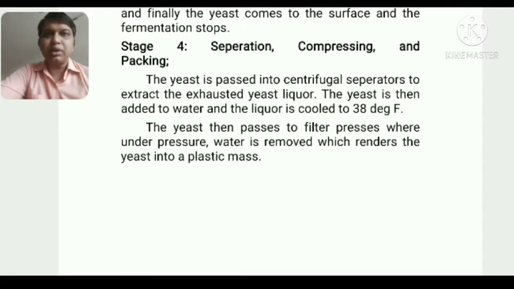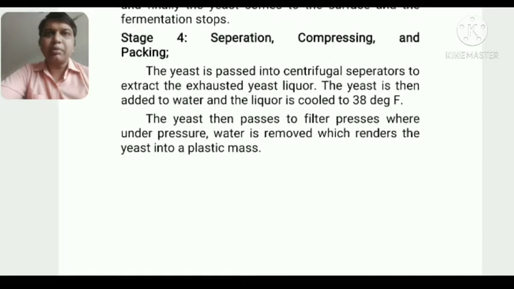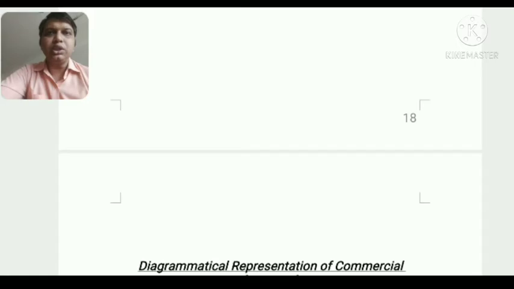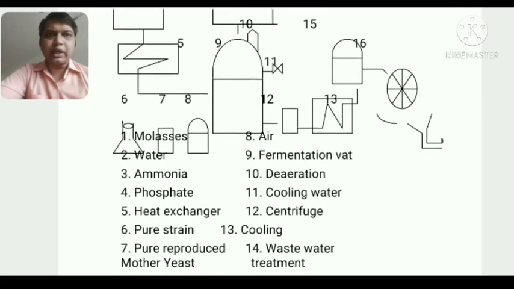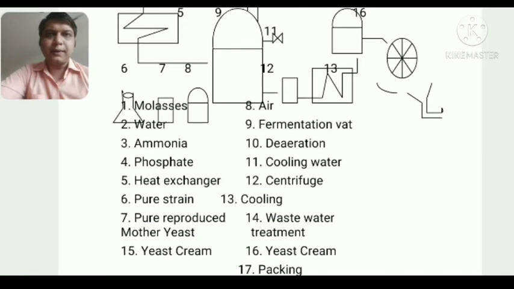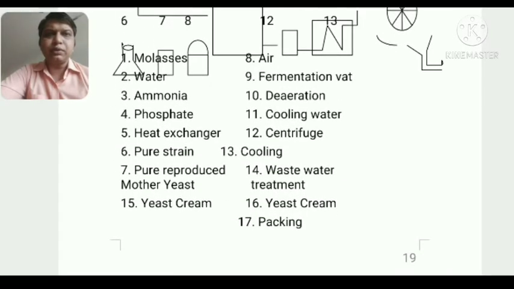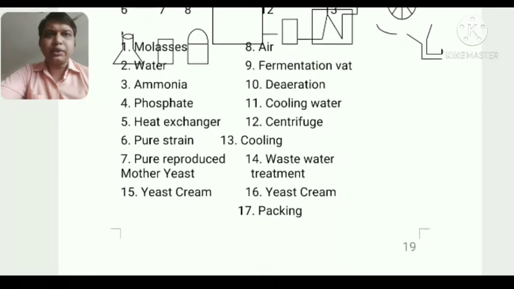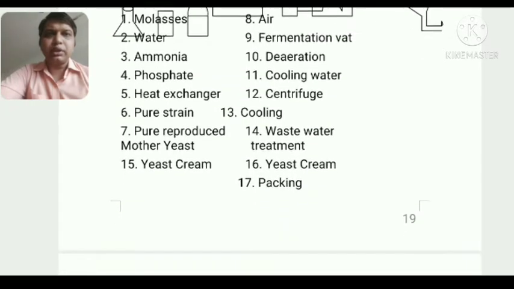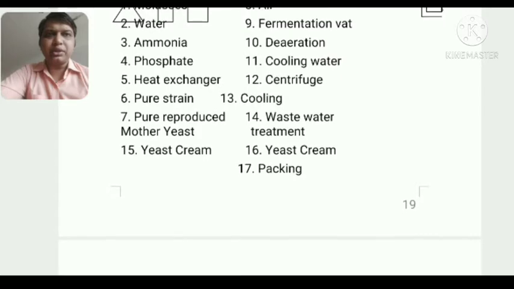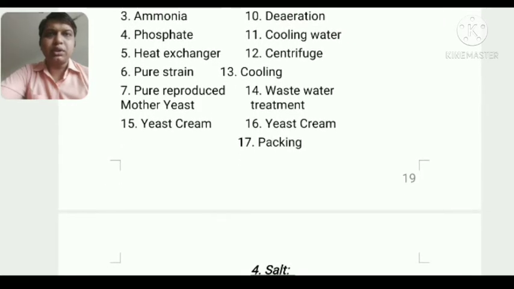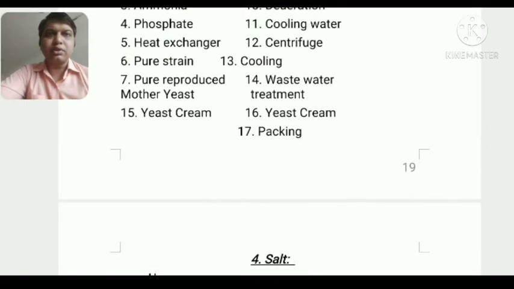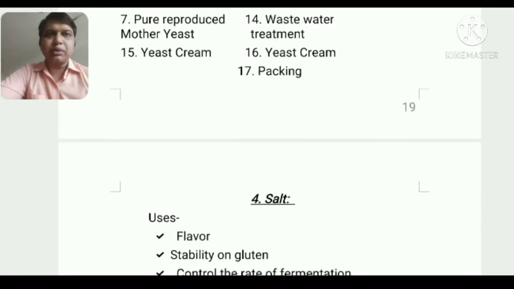Then they are filtered and compressed and made into a bar, and that bar is packed and then moved to the commercial outlet for use. This is a diagram of how commercial yeast is made: molasses, water, ammonia, phosphate, heat exchanger, pure strainer, then mother yeast, yeast cream, air fermentation vat, dehydration, cooling, water, centrifugal stage where they separate the yeast, cooling, waste water treatment, yeast cream packing, etc.